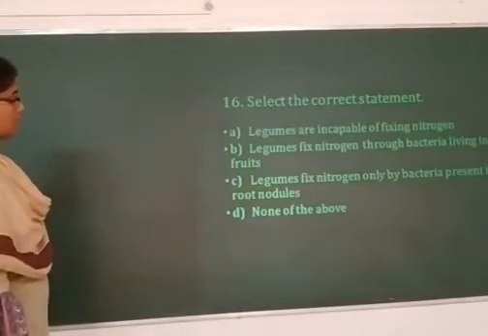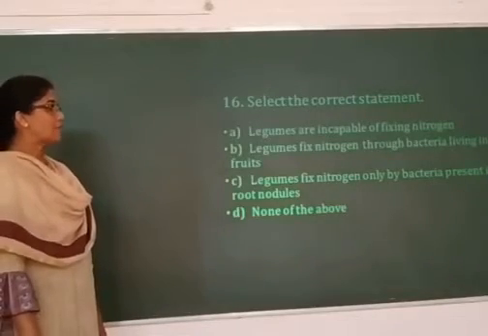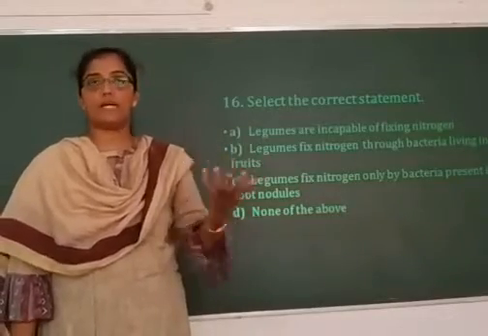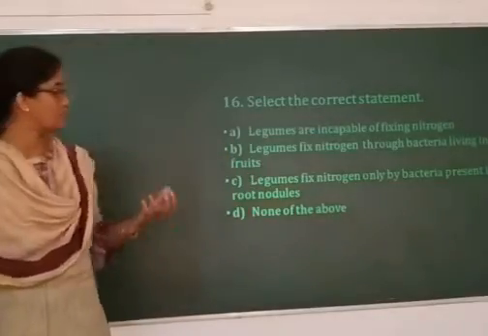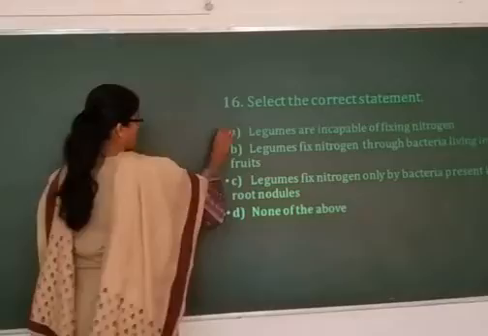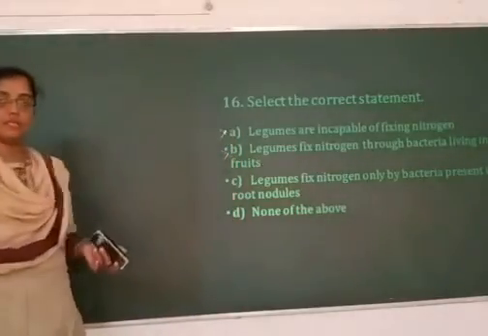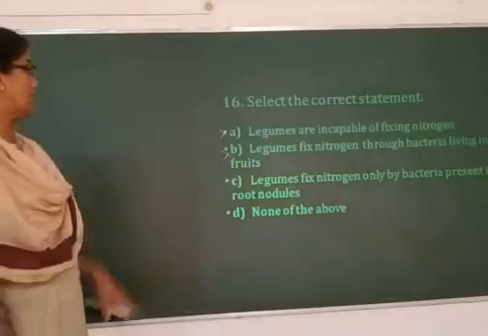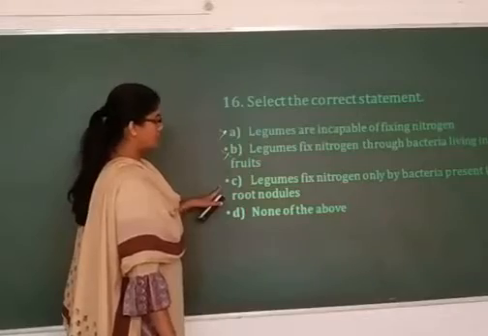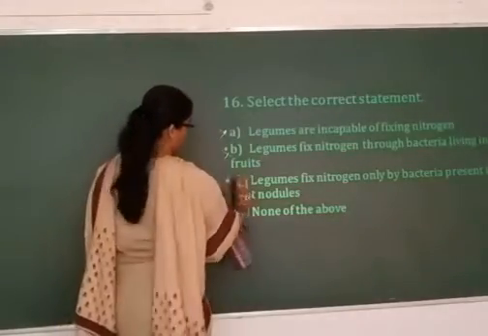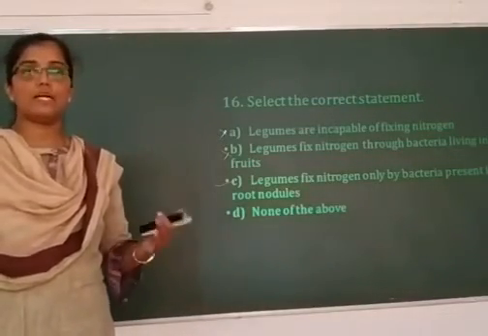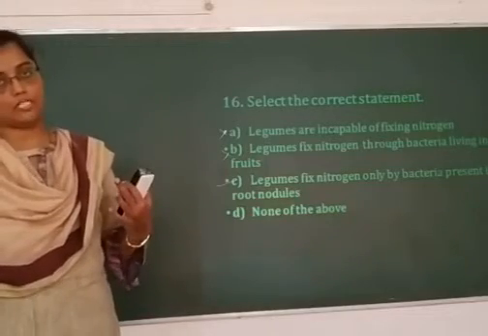Select the correct statement. Legumes are incapable of fixing nitrogen. This is a wrong statement because we grow leguminous plants to increase the nitrogen concentration of the soil. Legumes fix nitrogen through bacteria living in the fruits. Again, wrong statement. Legumes fix the nitrogen, of course, but the bacteria don't live in the fruits. Legumes fix the nitrogen only by bacteria present in the root nodules. Yes, the best example is Rhizobium. Rhizobium has a symbiotic association with the root nodules of the leguminous plants.